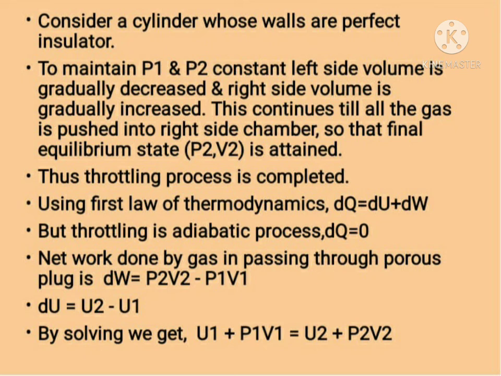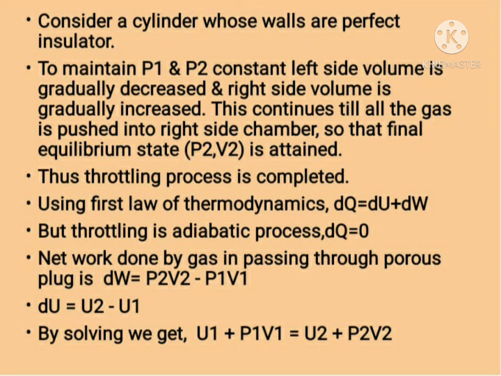Using first law of thermodynamics, that is dQ = dU + dW, also consider in this process dQ is 0 as the process is performed adiabatically.